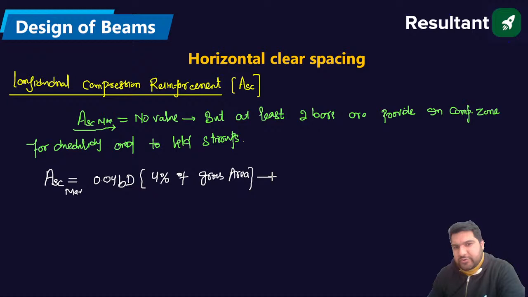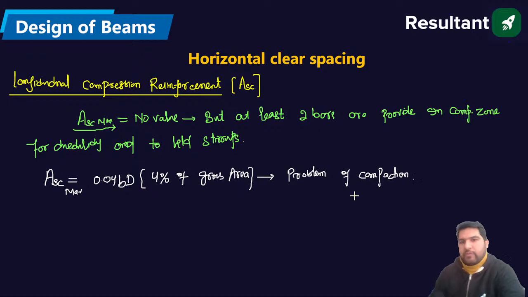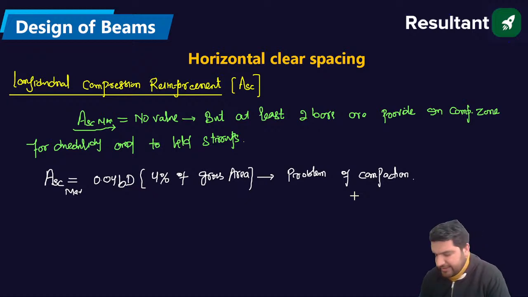This limit is due to the problem of compaction, so that there should be no problem of compaction. Is everything clear? What is the ASC maximum? ASC maximum is 0.04 BD.